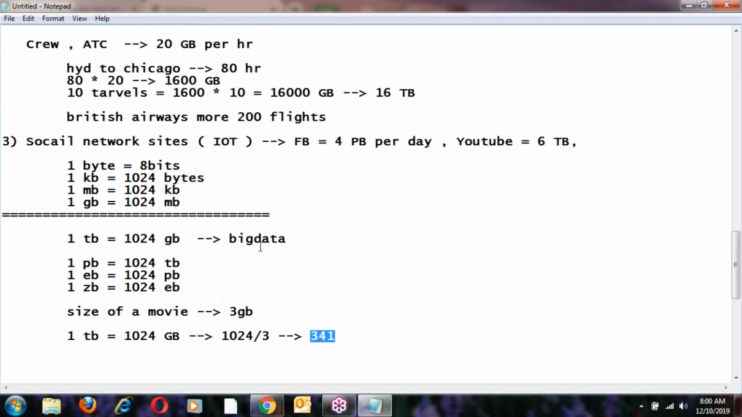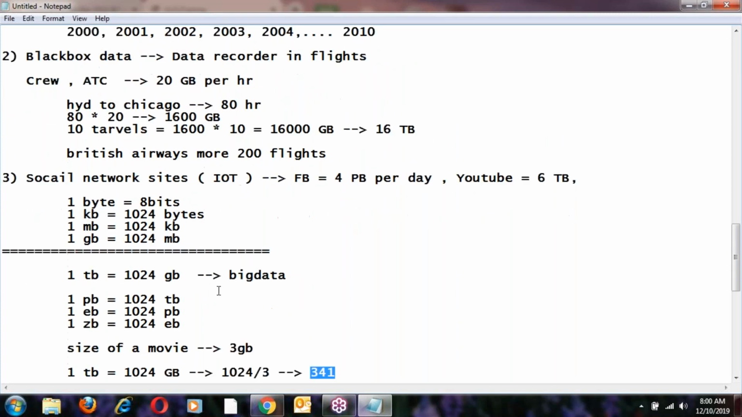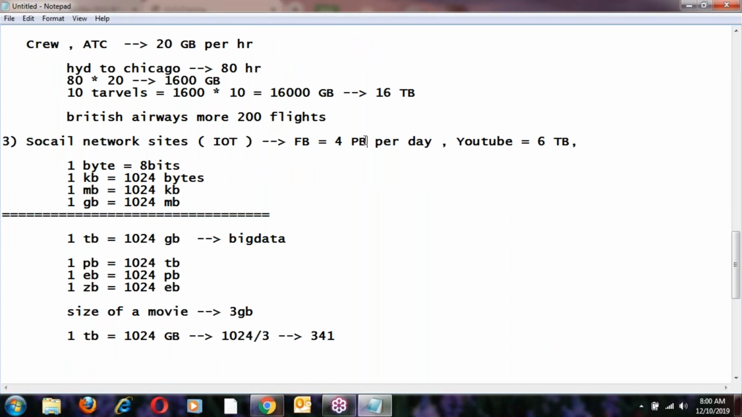In Facebook, how much data is being generated? 4 petabytes of data. 4 petabytes means, you can imagine. What is 4 petabytes? 4 into 1024 terabytes, divided by 3. How many movies?